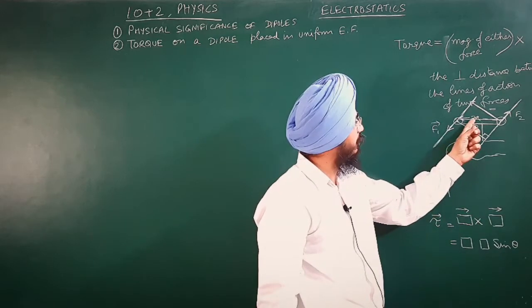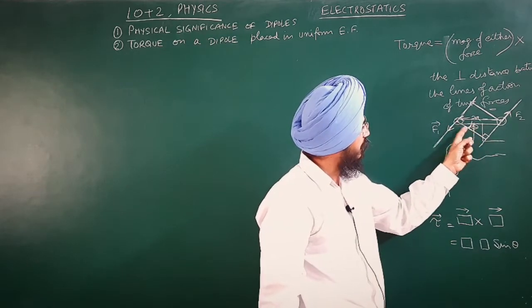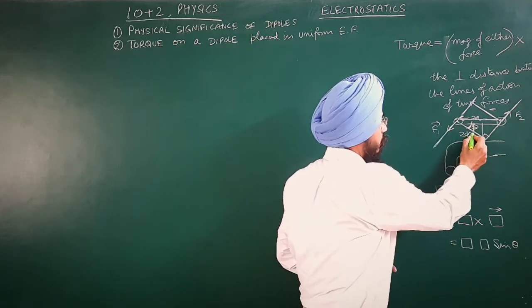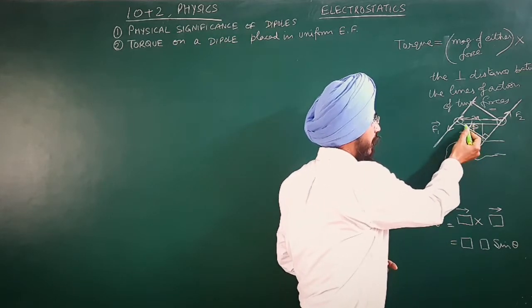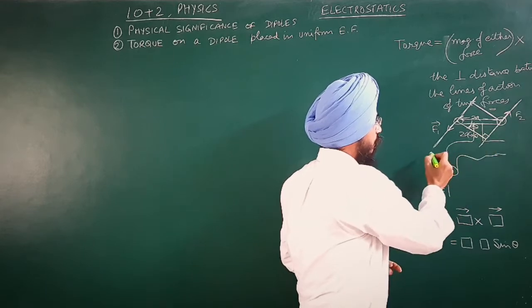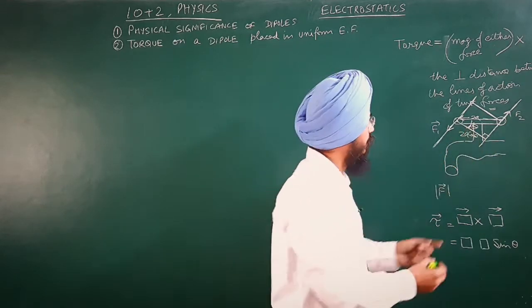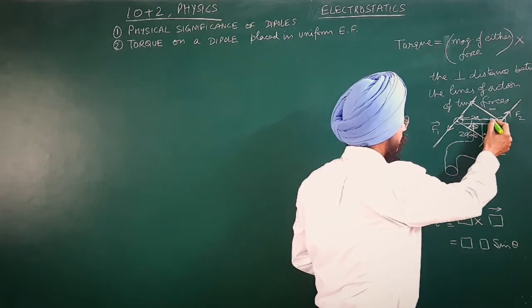If you take the angle here, this side will be 2a sine theta, sorry, cos theta, because this is the adjoining side of the angle. So this may be our wrong assumption of taking theta. We have to consider the angle over here.